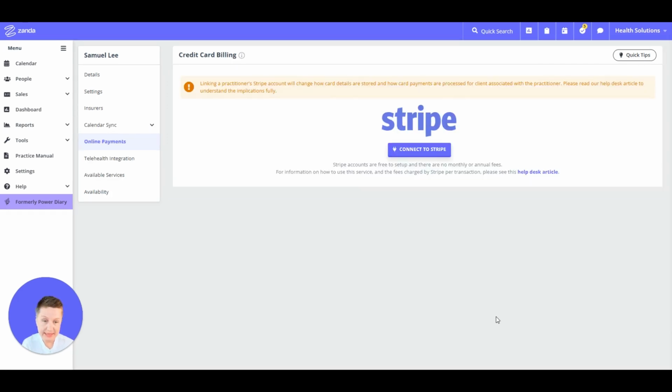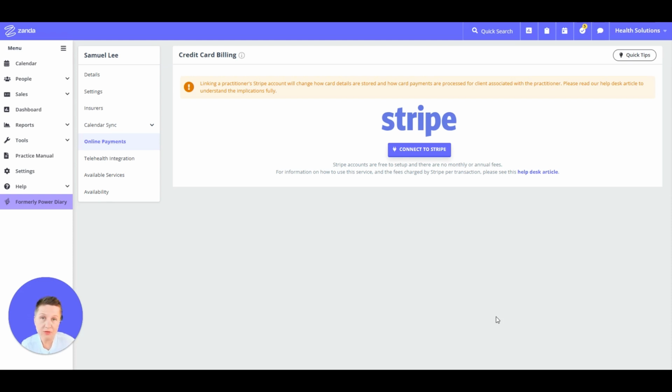As a next setting step, you can connect a practitioner profile with their own Stripe account for collecting online payments. What this means is that when you connected the practitioner profile with their own Stripe account, invoices issued for this practitioner, and when they are sent to the clients with the online payment link and paid by the client, the payments will go directly to this practitioner's Stripe account and to their own bank account.